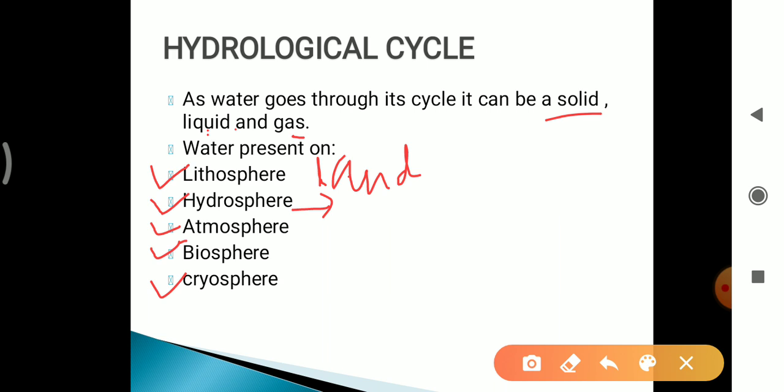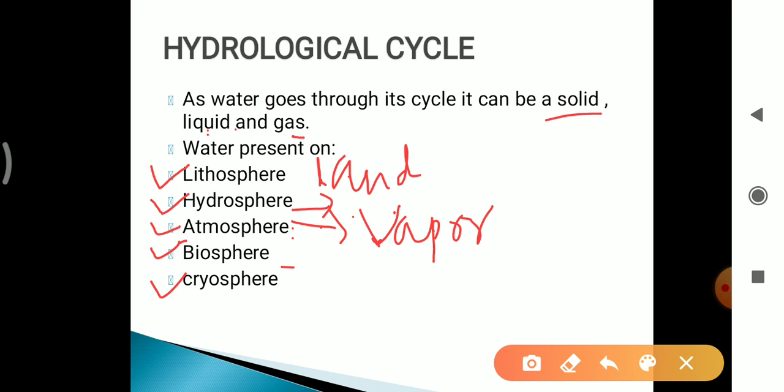In the atmosphere, water is present in the form of water vapor.